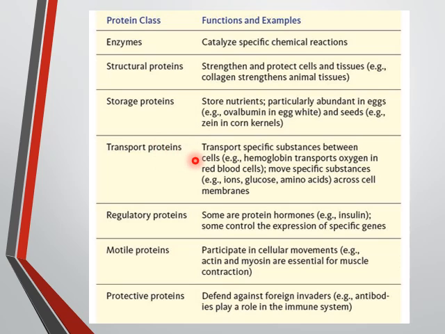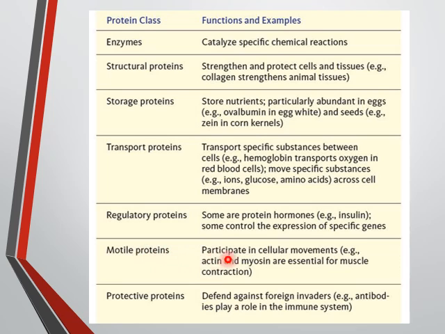Transport protein: as we have already discussed, hemoglobin has a quaternary structure and its main function is to transport oxygen in the red blood cells and move specific substances, such as glucose and amino acids, across the membrane. Next is regulatory proteins. Some proteins are hormones, for example insulin, which is also an example of a quaternary protein. They control the expression of specific genes, regulating various actions in our body, like controlling the blood sugar level.